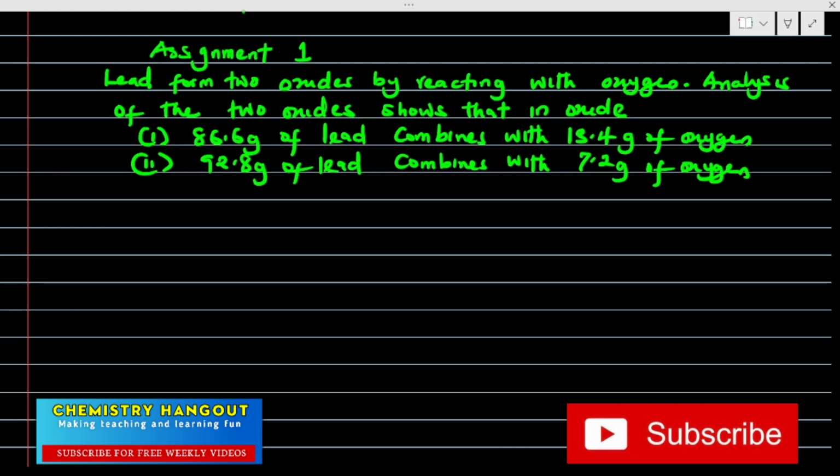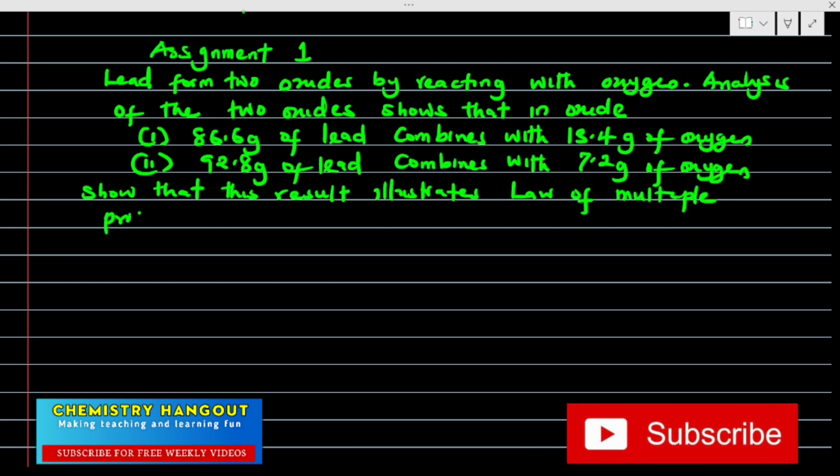Show that this result illustrates law of multiple